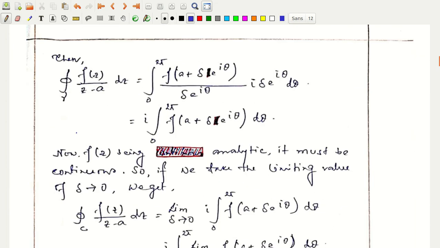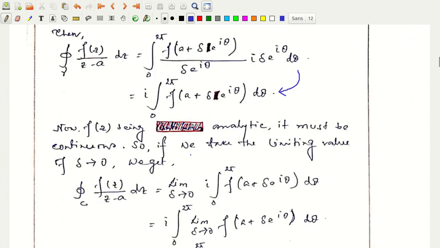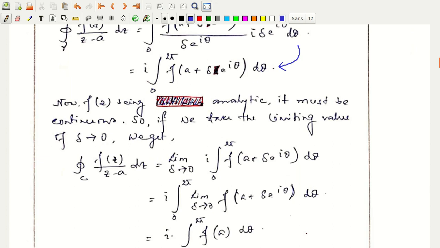Then I perform the integration: the integral over gamma of f of z divided by z minus a dz equals the integral from 0 to 2 pi of f of a plus delta e to the power i theta divided by delta e to the power i theta, into i delta e to the power i theta d theta, which immediately simplifies to this relation.